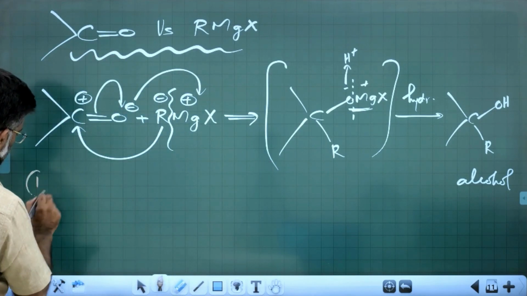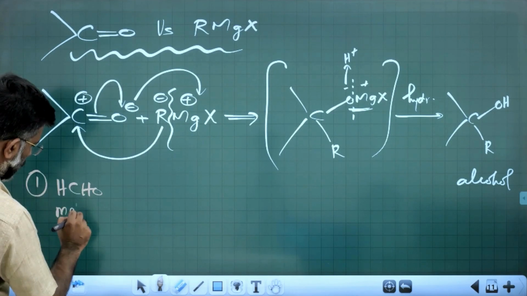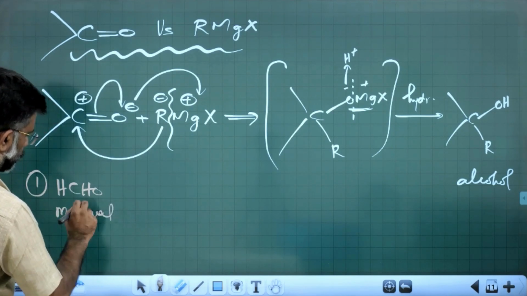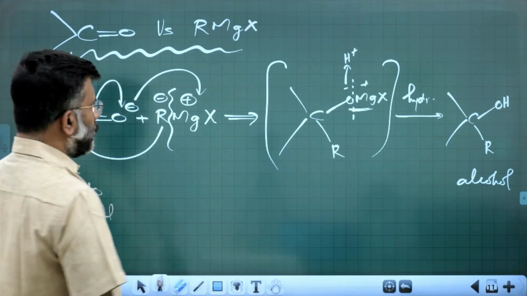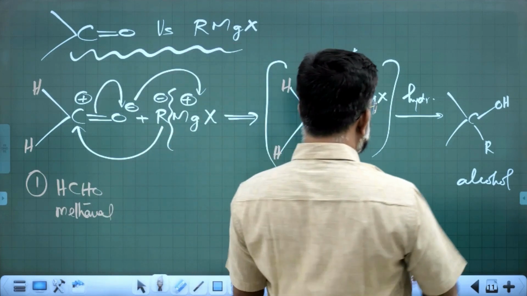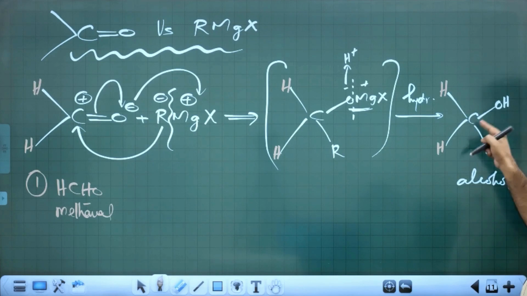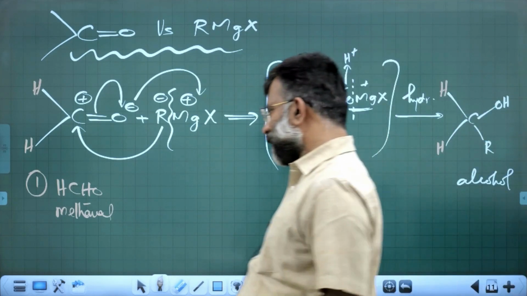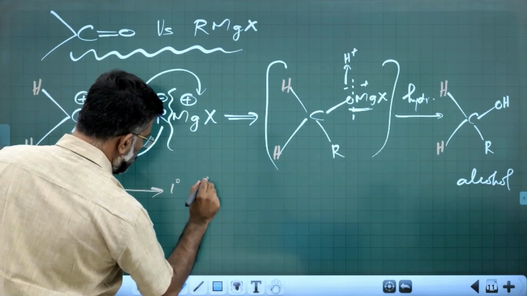Suppose we are taking formaldehyde, HCHO. Means here there will be 2 hydrogens. Means finally here there will be like this, that is RCH2OH. You will get a primary alcohol. So when you take formaldehyde, the product obtained is a primary alcohol.